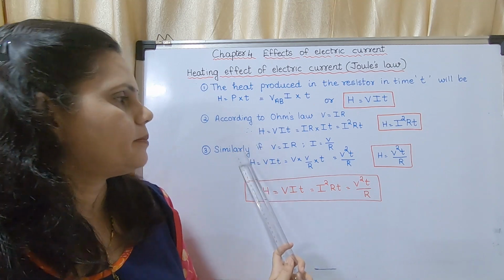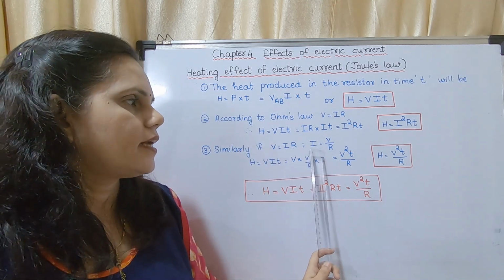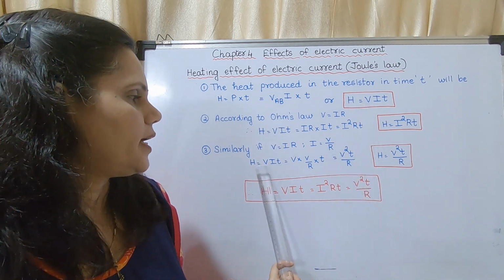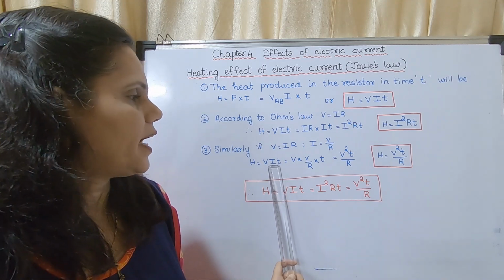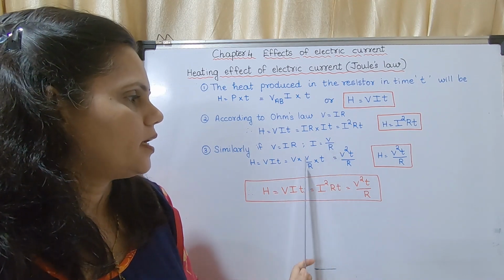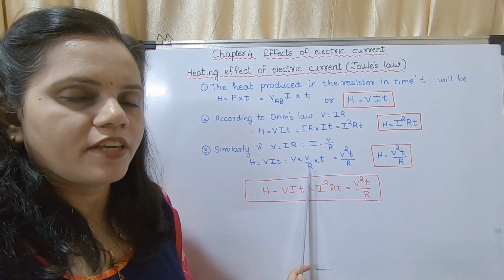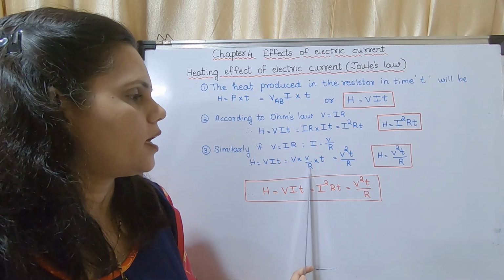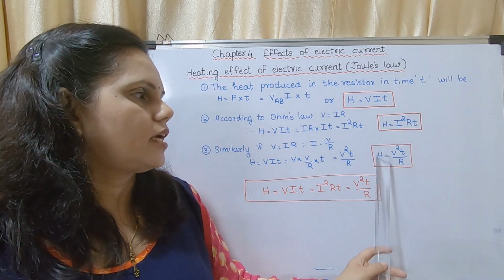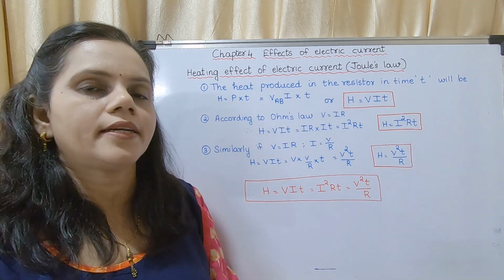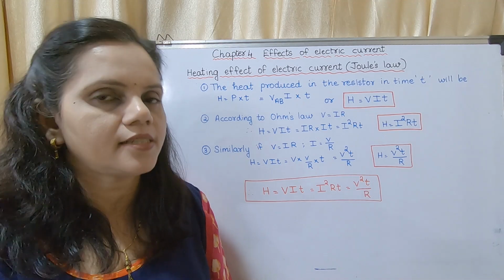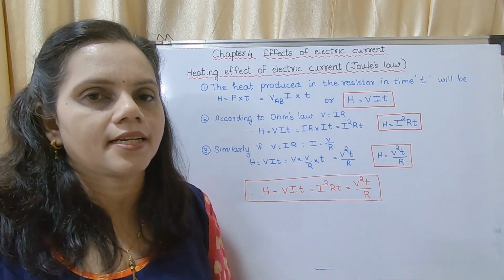Now again similarly, if V is equal to IR, then I is equal to V upon R. In the same equation, H is equal to VIT, instead of I I have written V upon R. So V into V upon R into T becomes V square T upon R. So the equation becomes H is equal to V square T upon R, where H stands for heat produced, V is potential difference, T is time, and R is resistance.